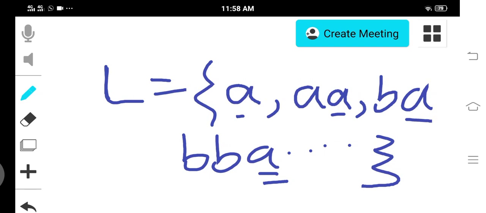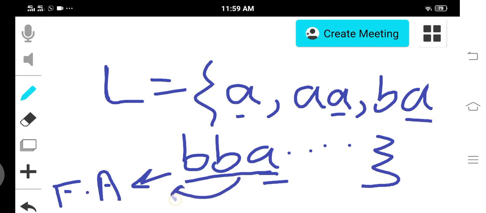A finite automata recognizes this language. If we create a finite automata for this language, then we take each token and apply it on the finite automata. If it recognizes this token, it means it belongs to this language ending with a. Then we take this one, apply it to the finite automata. If the finite automata recognizes it, it means that the a belongs to the language ending with a.